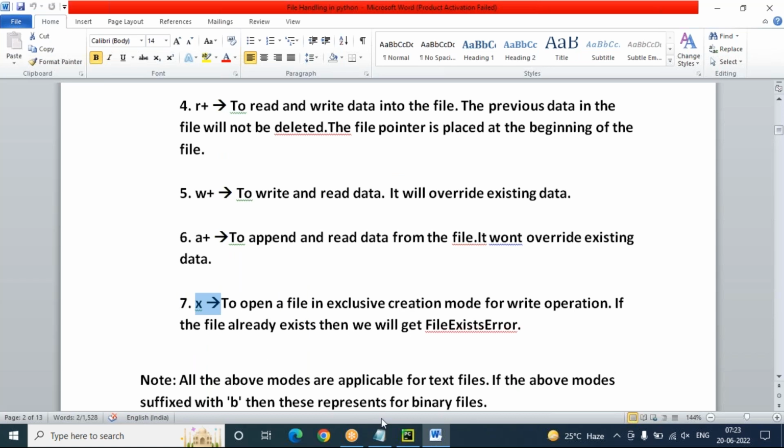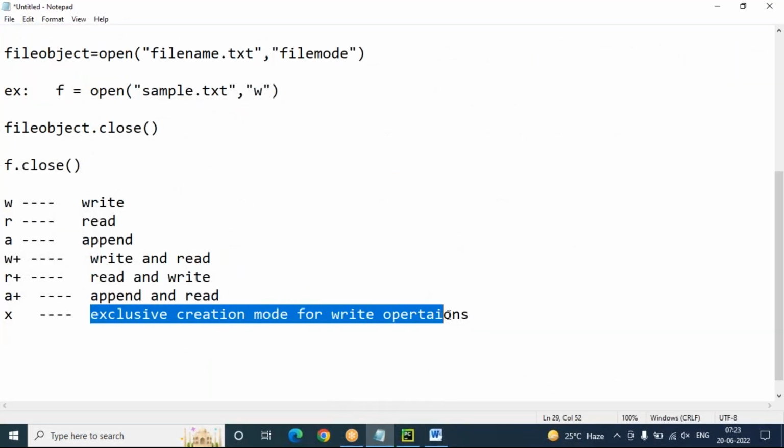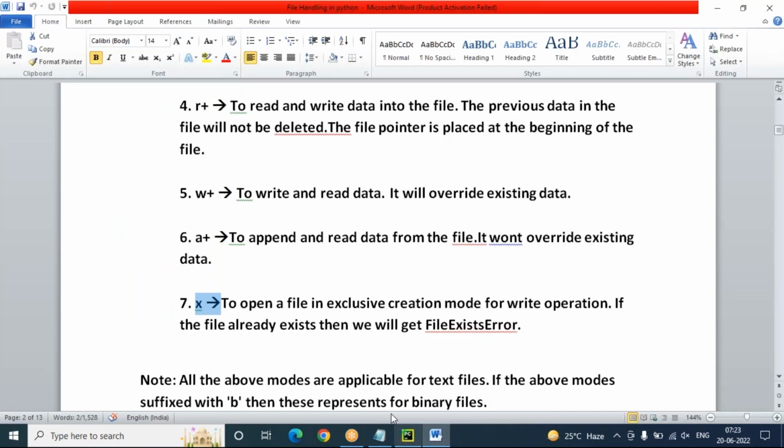There is finally the X mode, which I discuss here. X mode is the exclusive creation mode for write operations. The speciality in this mode is to open a file in exclusive creation mode for the write operation. If the file already exists, then we will get what error?